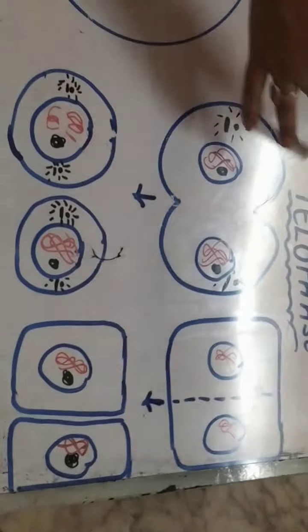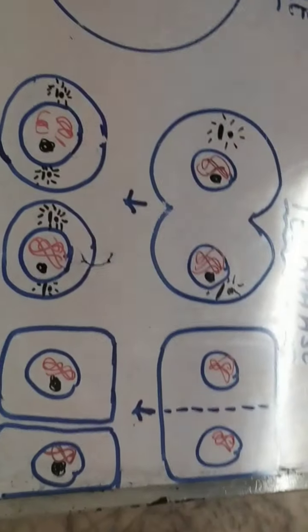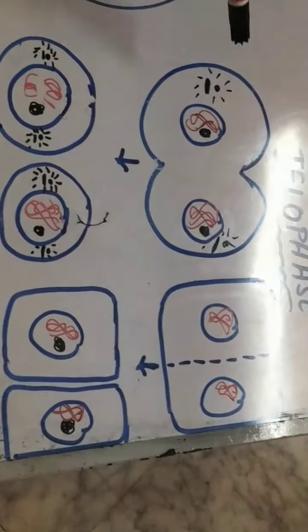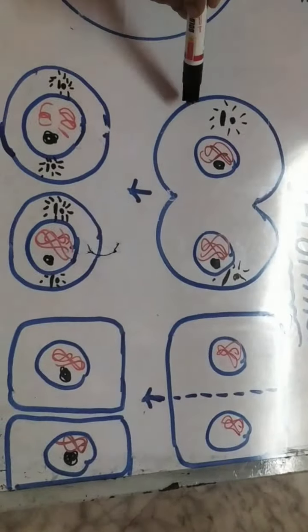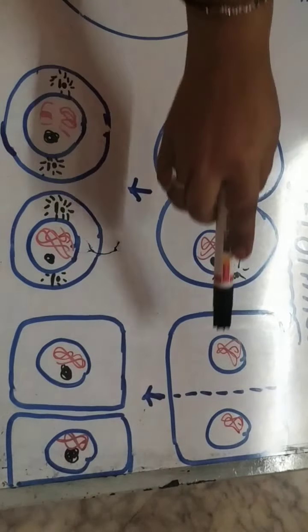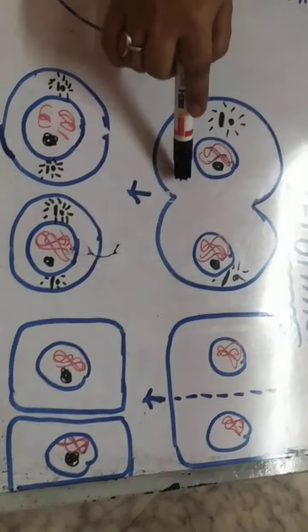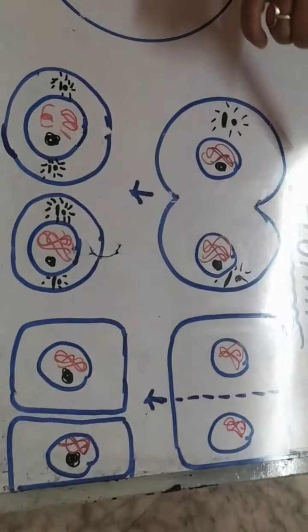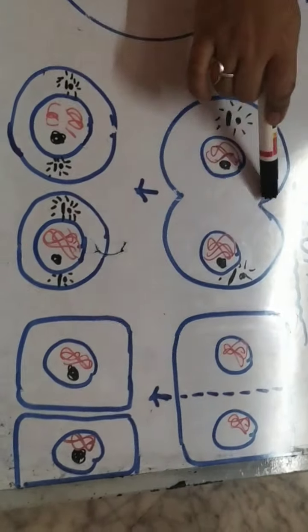The last phase is called telophase. Telo means end of the phase. Pro means starting of the phase, telo means end of the phase. So in telophase, what happened? What we are discussing here is an animal cell. There is some slight difference in the plant cell also. That's why I made two, an animal cell as well as a plant cell.